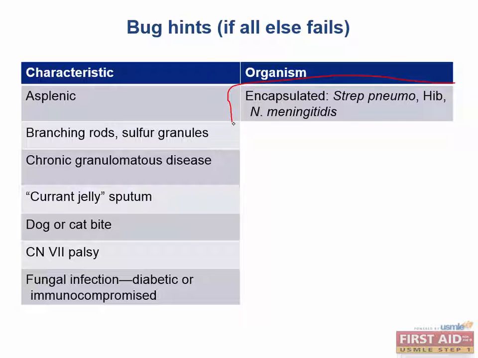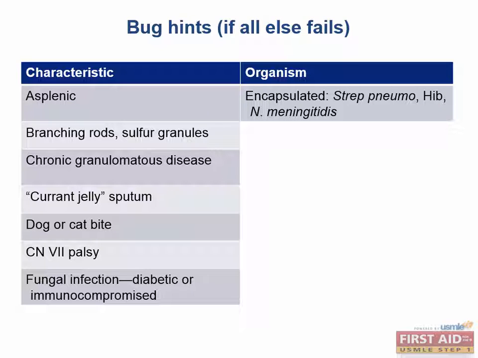This is extremely important and high yield for your Step 1 exam and beyond. Any patient who has a spleen removed should be carefully monitored for any infection with Strep pneumo, Haemophilus influenzae, and Neisseria meningitidis. It's also important to remember that they should be up to date on their vaccinations for Strep pneumo and Haemophilus influenzae.